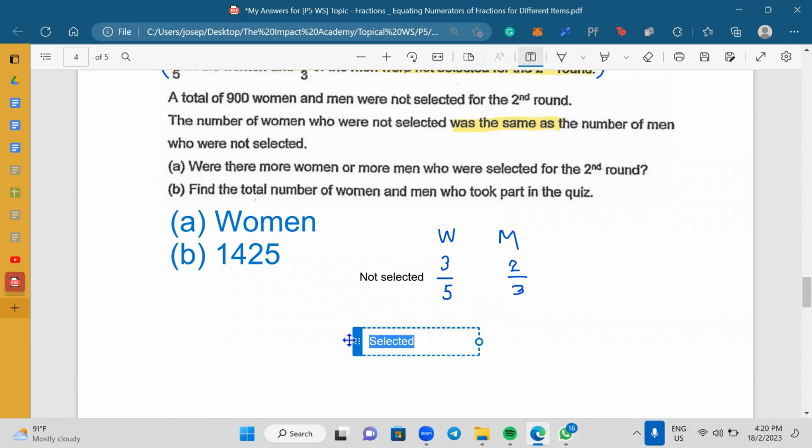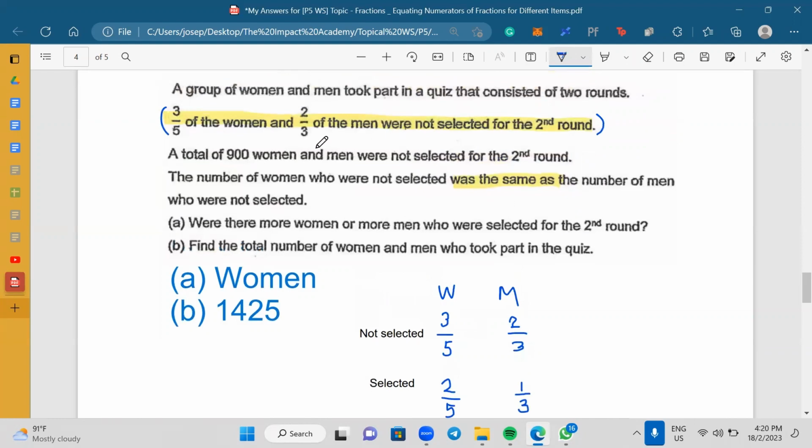Next one, selected. What is selected? Now, listen up very carefully. If 3/5 is not selected, how many is selected? Obviously, it has to be 2/5. Agree so far? Imagine I have 10 students. I say 8 students pass. You know yourself that 2 students didn't pass. That is the hidden information that we want you students to find out. Whatever is hidden is usually the treasure. Find the treasure. So over here, that gives me 1/3. Am I making sense here?